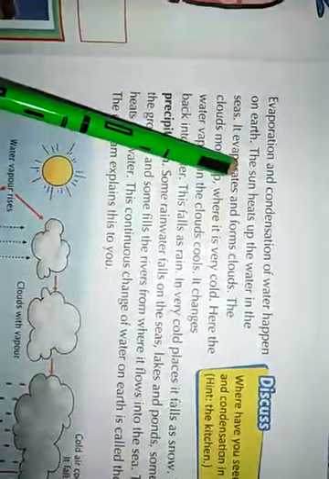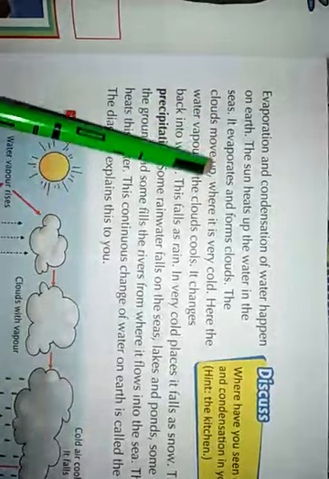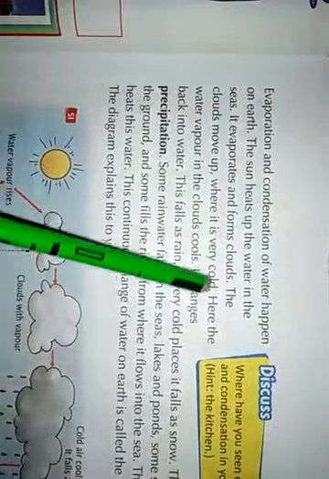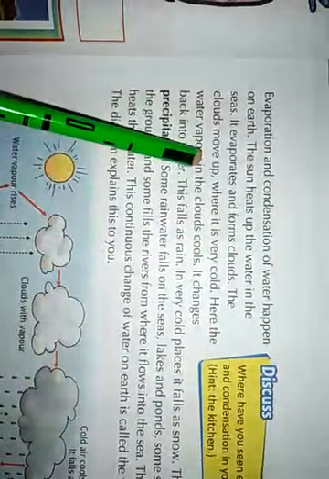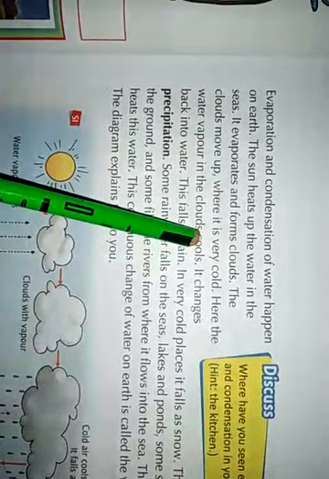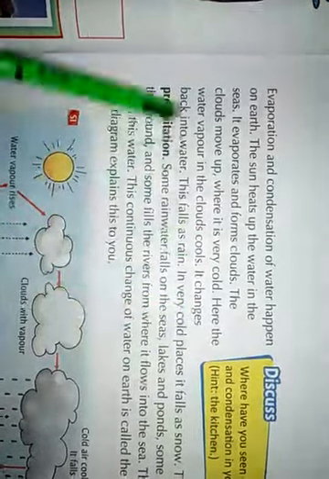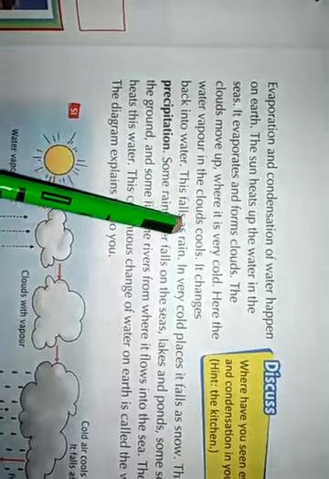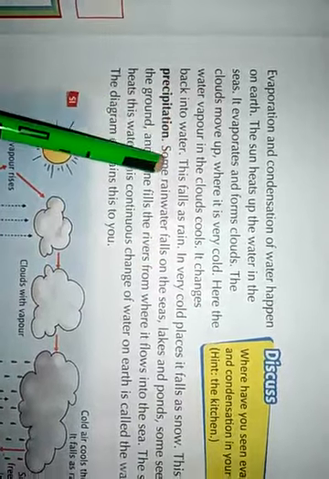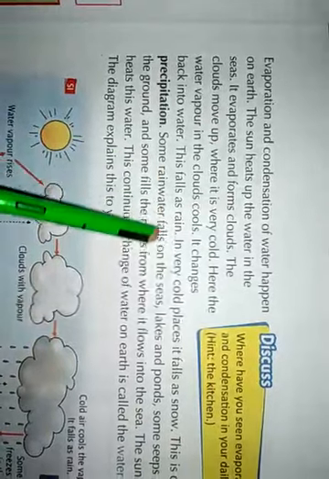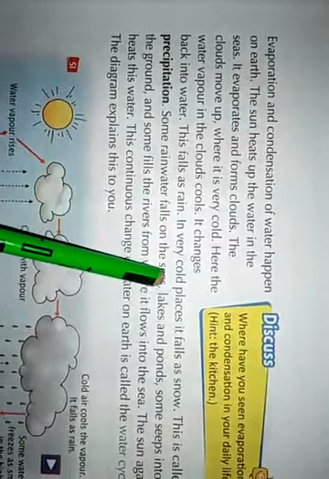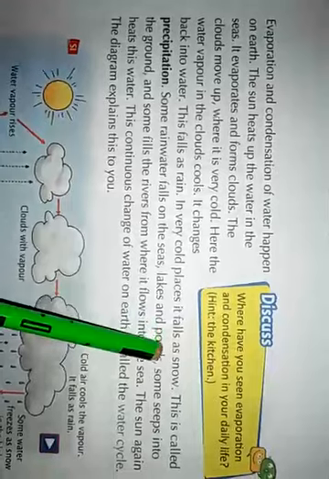Evaporation and condensation of water happen on earth. The sun heats up the water in the seas. It evaporates and forms clouds. The clouds move up where it is very cold. Here the water vapor in the clouds cools. It changes back into water. This falls as rain. In very cold places, it falls as snow.